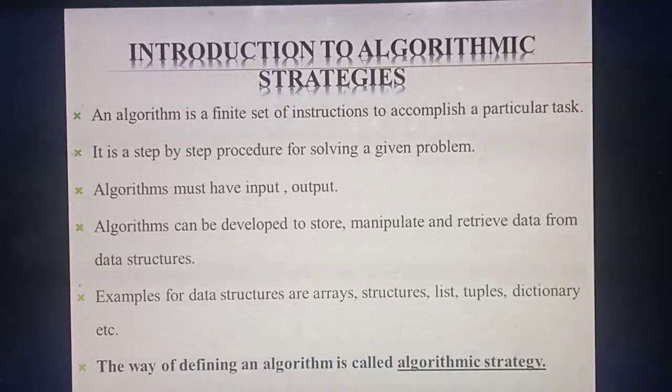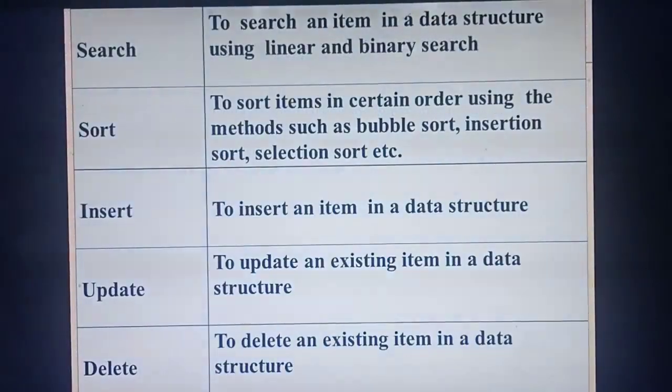Okay, then what do you mean by the way of designing? For example, you are going to build a new house, so you will design it. This way only you need to build a house. You will draw a plan based on that, isn't it? Likewise you are going to define an algorithm. You are planning like this. This way only you need to define an algorithm. That is called what? Algorithmic strategy. Understood what I mean by algorithmic strategy? The way of defining an algorithm is called what? Algorithmic strategy. Okay.